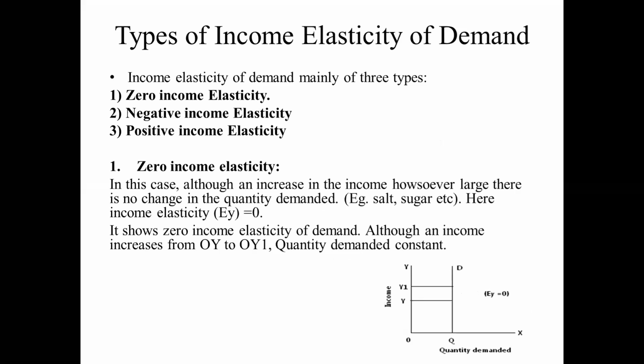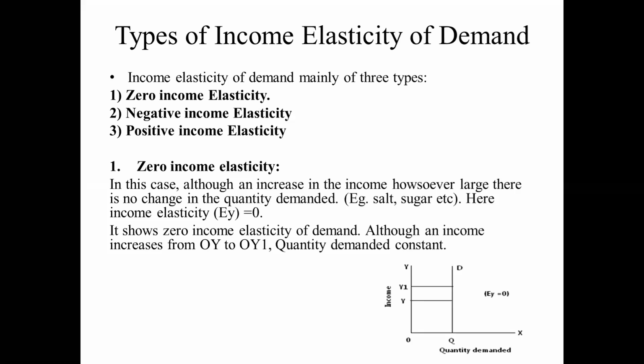Okay, if income is increasing, the purchasing capacity of the consumer is increasing, so the demand for the product is also increasing. Okay, this is the relation. The demand varies proportionately with the change in income. That is called the income elasticity of demand.